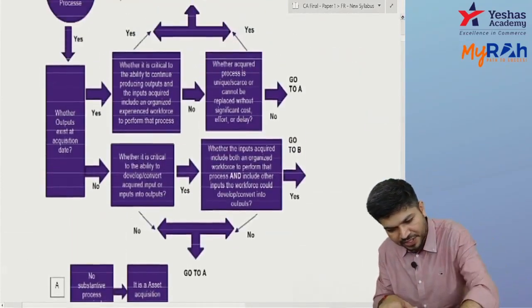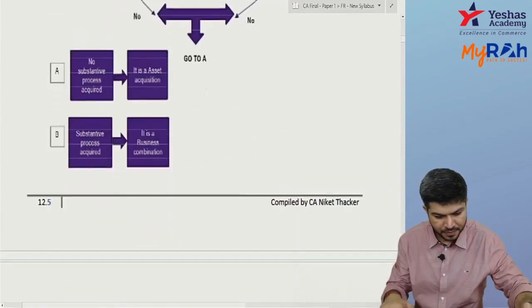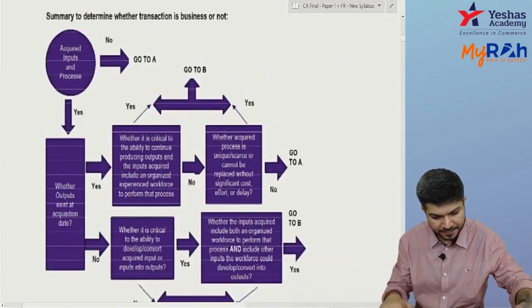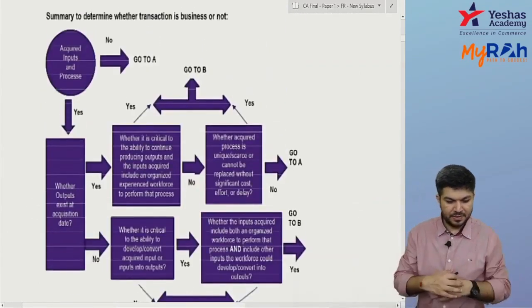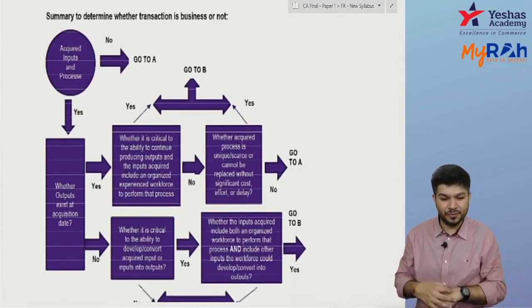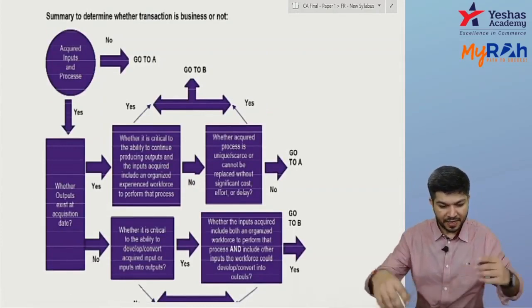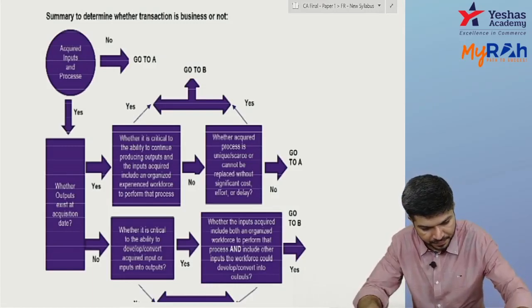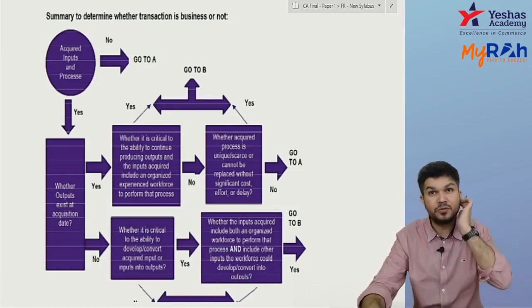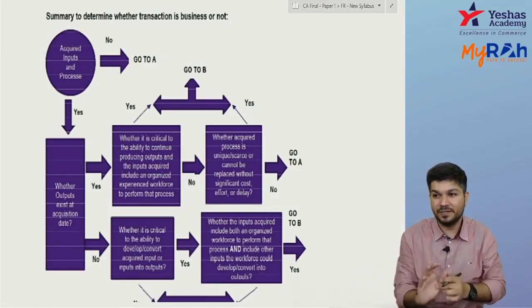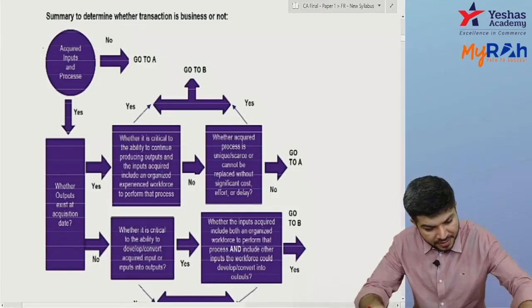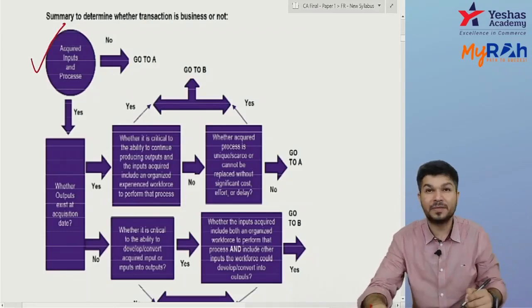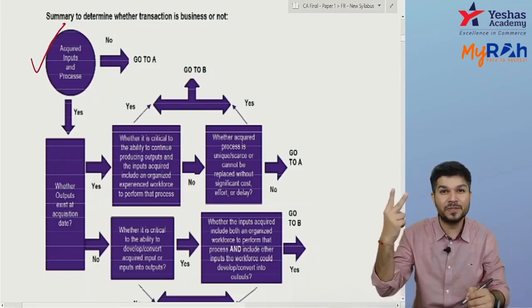There's a kind of chart given to you on your page number 12.5. Now just pay attention. No need to write anything; it's already there with you. Is there an acquired input and process? Can I say at minimum we need input and a substantive process?